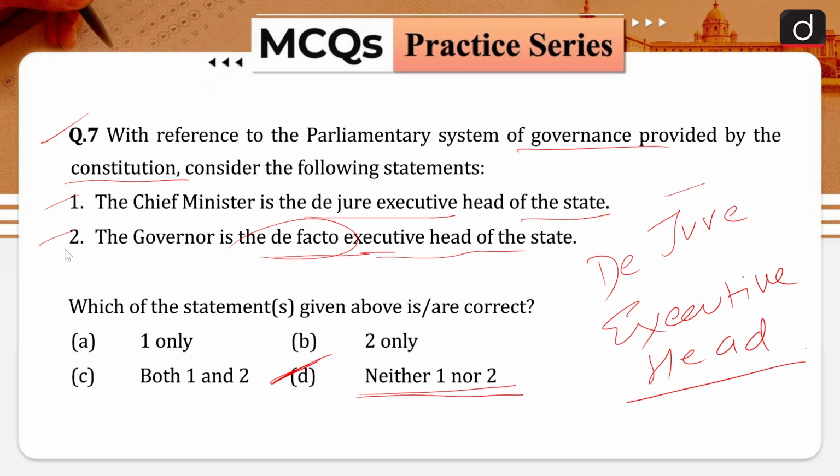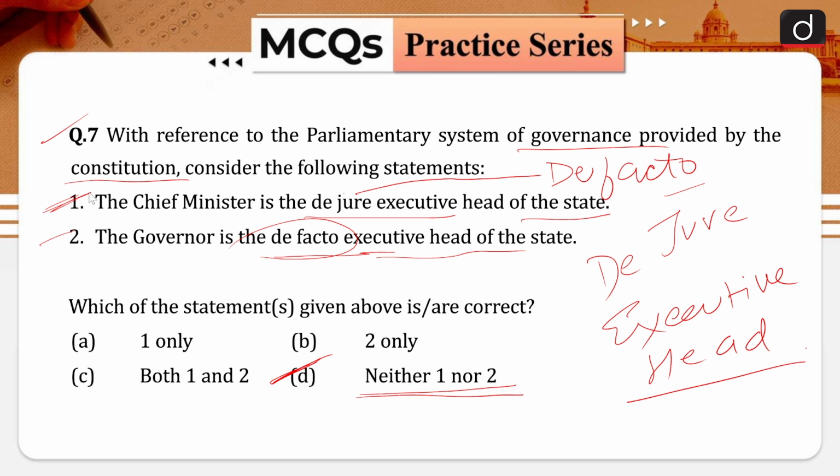Though the chief minister and his ministers hold office during the pleasure of the governor, a governor exercises his executive power with the aid and advice of the council of ministers headed by the chief minister. In the parliamentary system of governance, a chief minister is the elected head of the state government. That means he is the de facto executive head of the state. And that is why your statement number 1 is incorrect in nature. The real executive authority rests with the chief minister in the case of the state government.